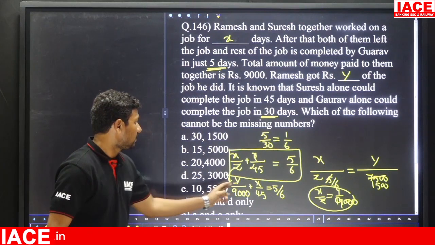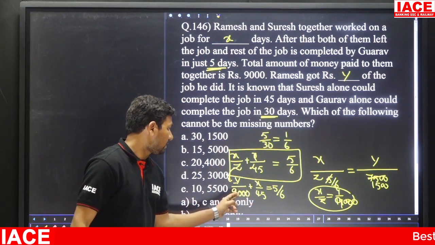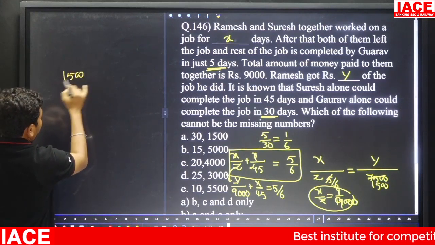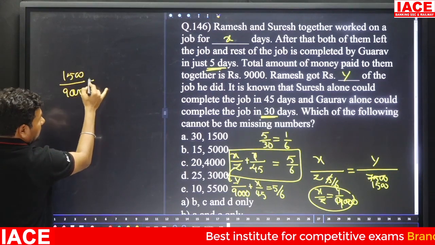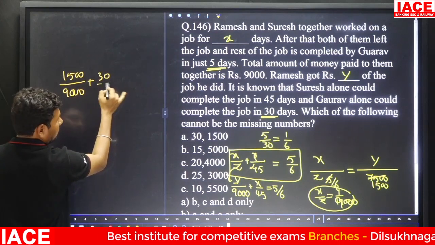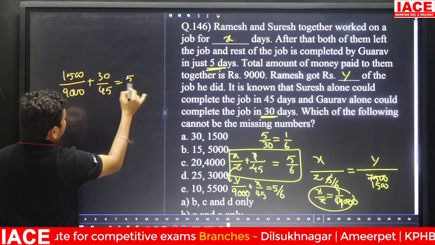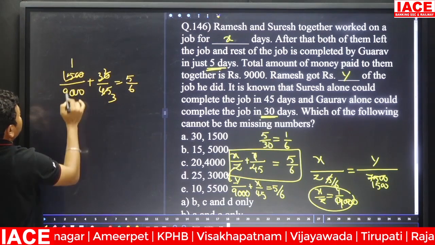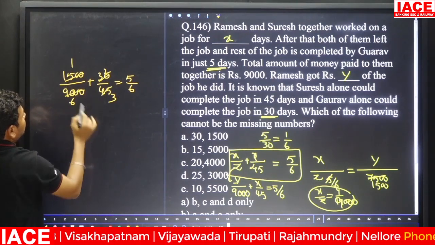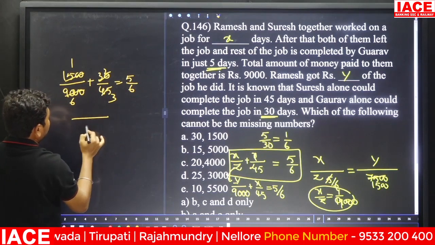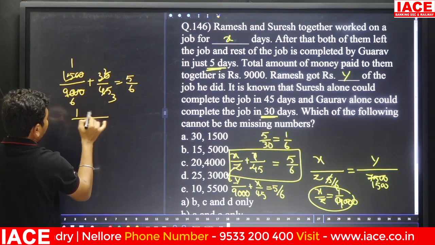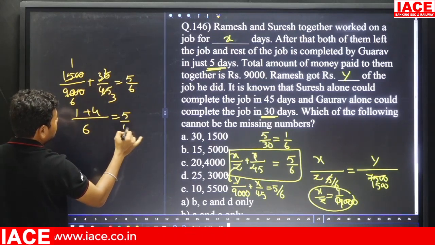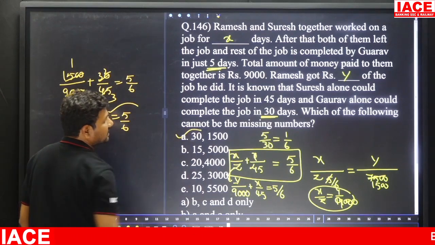30 we have to substitute. 30 by 45 and 1500 by 9000. Here, first option: 1500 by 9000 plus X value, X value is 30 by 45. It is equal to 5 by 6. 15 2s and 15 3s, 15 1s, 15 6s. Here we can make the denominator 6 and here 1. 3 2s is a 6. Here is a 4 and 5 by 6. LHS is equal to RHS. Then first option is exactly correct.